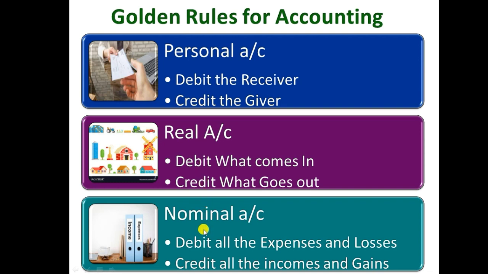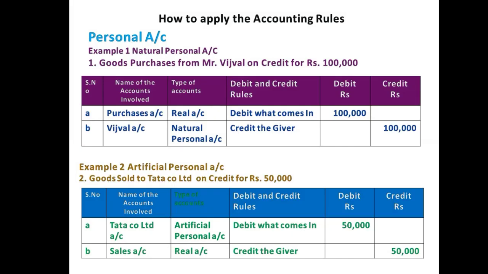And when we record the transaction related to expenses and incomes, we should apply the nominal account rule. That's why classification is very, very important to apply the rule. Now we will see how to apply the accounting rules. Already we know the accounts are classified into three: personal, real and nominal.